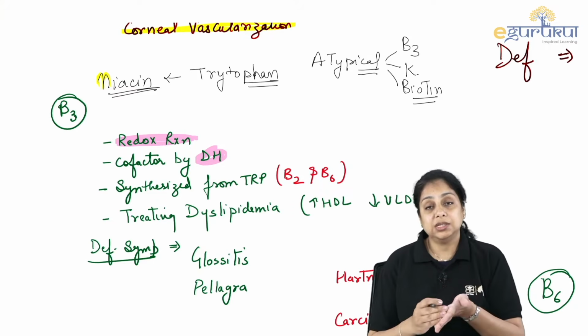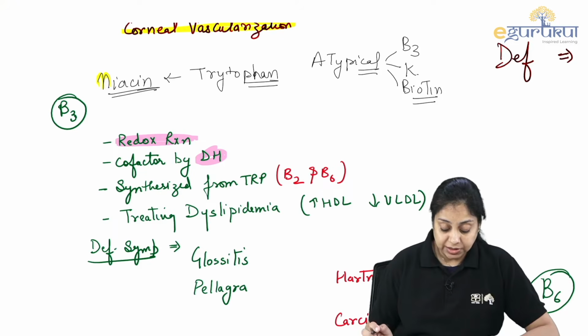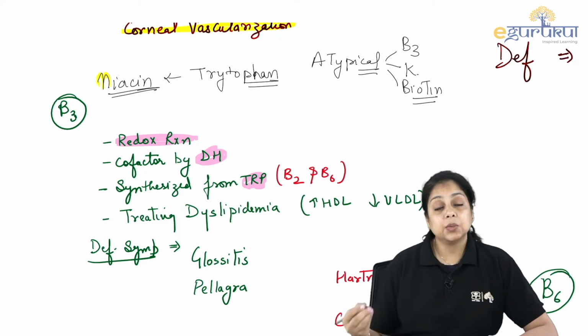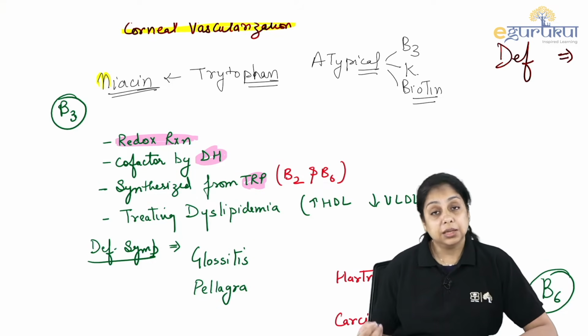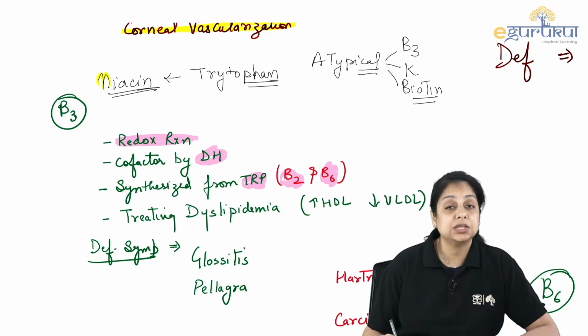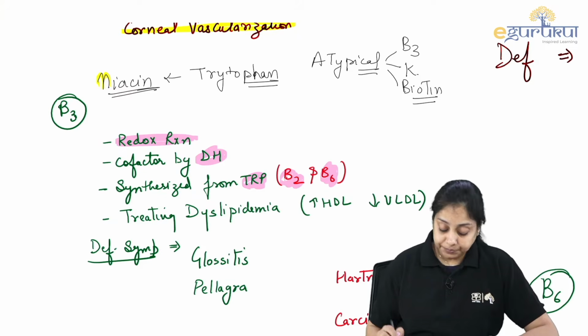Dehydrogenases are the enzymes when the oxidation reduction has to take place, right? And it is synthesized from the tryptophan. Is the synthesis of this vitamin related to the other vitamins? Yes. Vitamin B2 deficiency and B6 deficiency also affect the synthesis of the niacin, right?